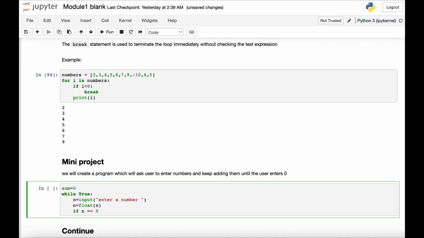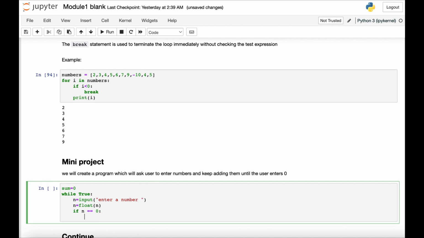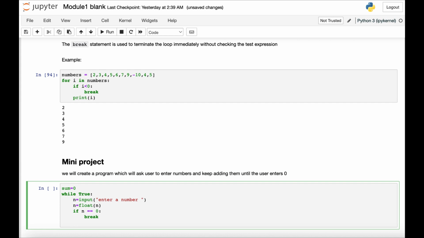If n is equal to 0, meaning if n and 0 are both equal, then you have to break the loop. Otherwise, sum will be sum plus n. I can just write double n here, to be on the safe side, because the green words are Python reserved commands, so maybe Python can mix them up. So sum equal to sum plus n.